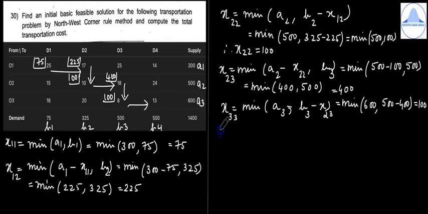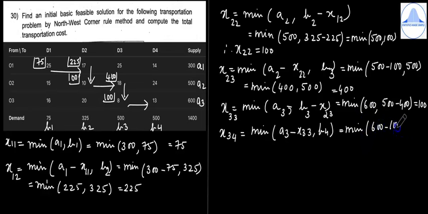And because requirement is satisfied, use the formula X34 is equal to minimum of A minus X comma B. So it will be A3 minus X33 comma B4, which is equal to minimum of 600 minus 100 comma 500.